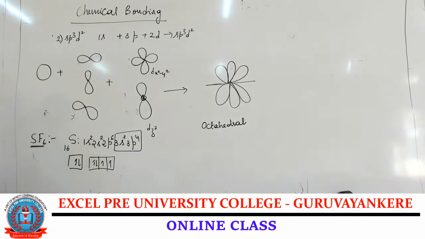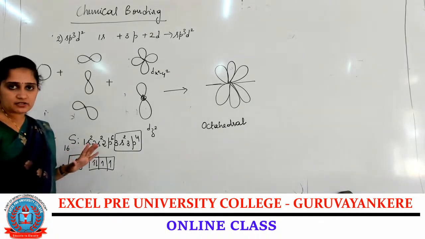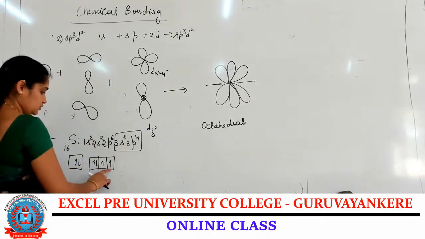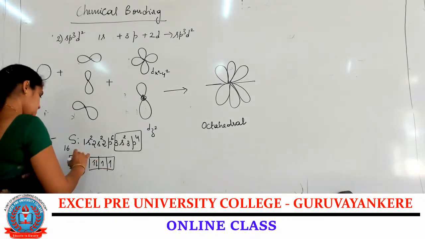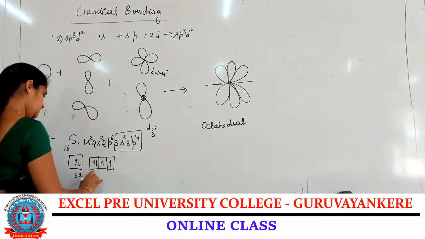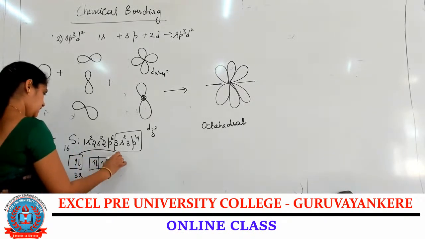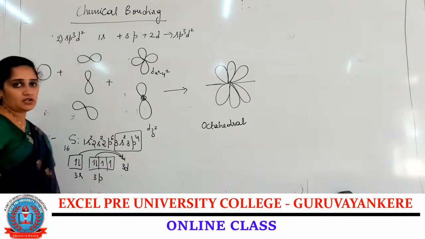But during the formation of SF6, 6 unpaired electrons are required. Here only 2 unpaired electrons are present. So from the 3s and from the 3p, excitation of the electrons takes place into the 3d orbital.